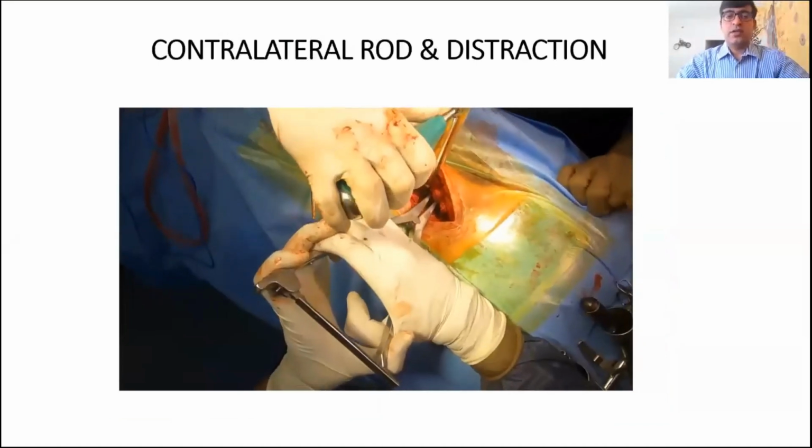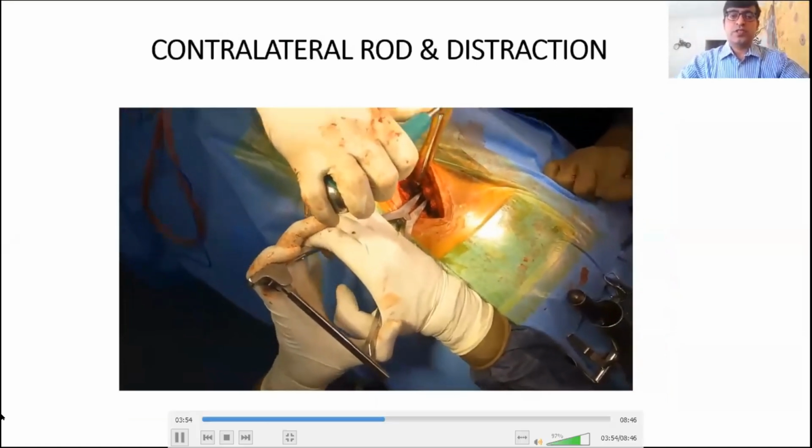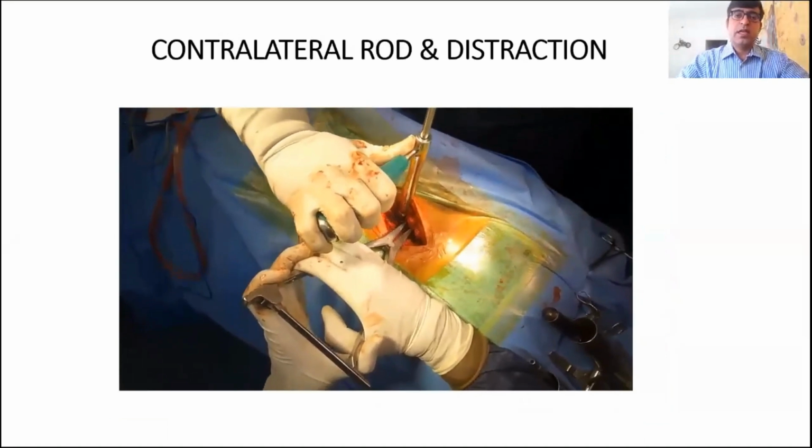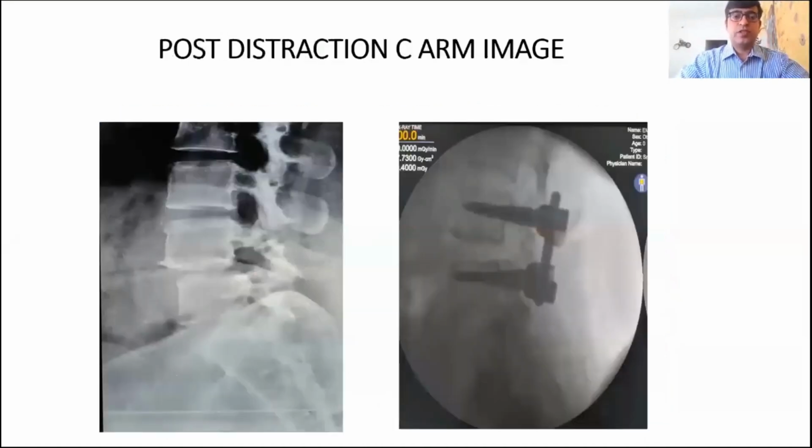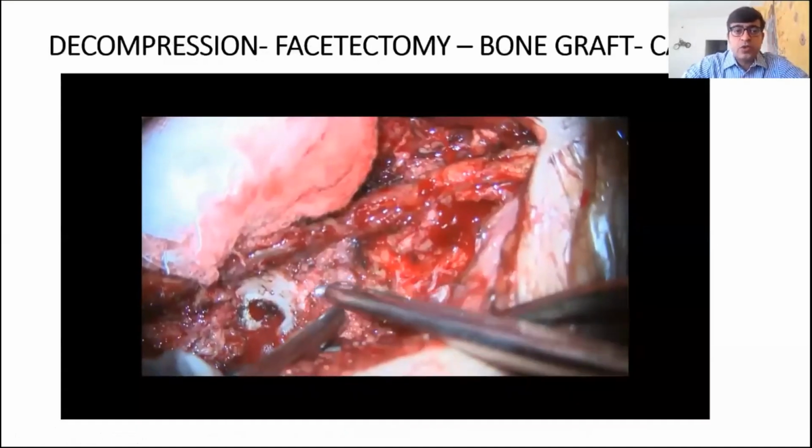Contralateral rod and distraction. Rod is fixed on opposite side, and this is a distraction, and then you fix it. So once distraction is done, check under CM. You can see the CM image. The distraction has got a pretty good reduction, as well as there is significant increase in the height of a disc. That would make easier to put a cage placement, as well as it would decompress the exiting route as well. Now you get a microscope in.